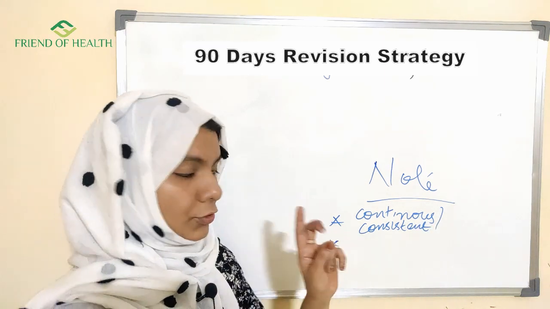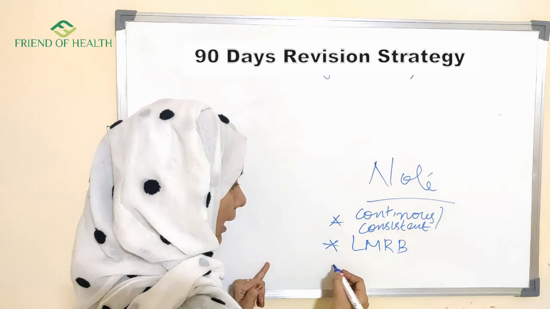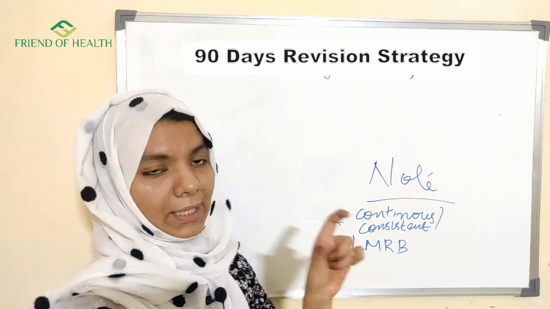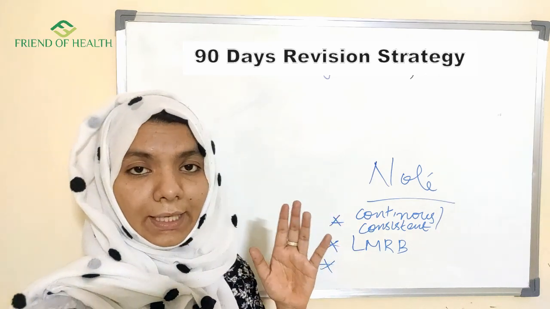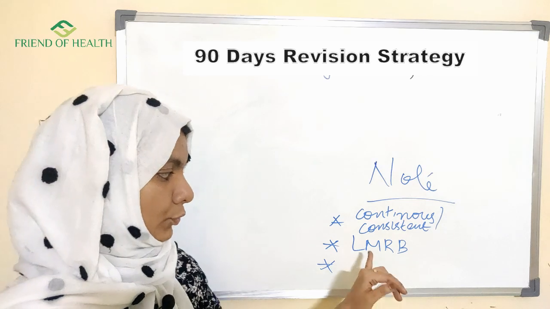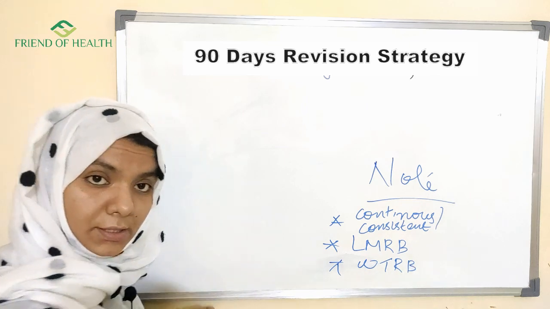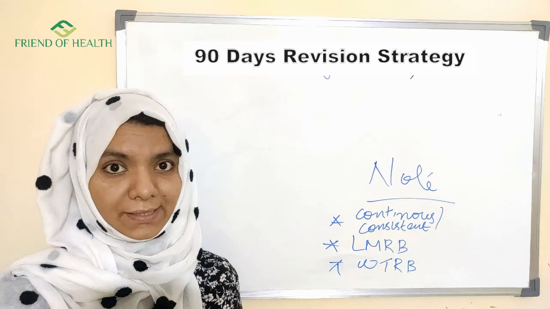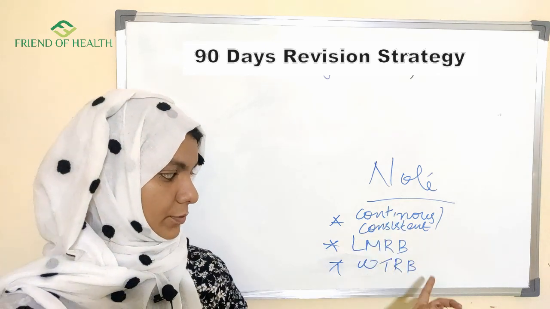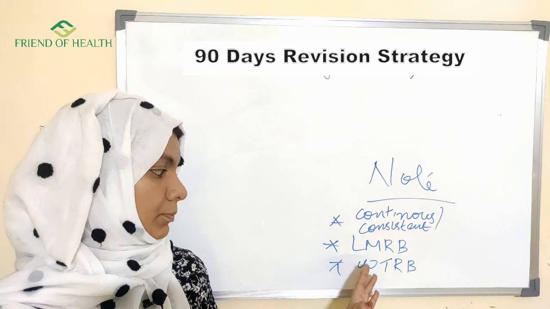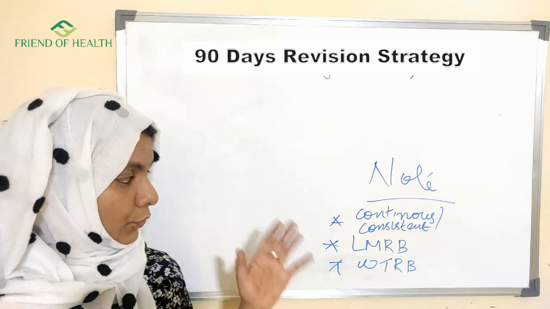And at the end, there are two things you are supposed to make. First one is the last minute revision book, that is, what you are going to revise in the last day or the last week, which you should make at the end of this timetable or at the end of this month or this week. I will tell you how to make this one. Next one is the what to revise book. You all know revision is the basic thing for your competitive examination. Everyone asks what to revise, how to revise and where to revise. So the what to revise book is one of the important strategies that you should make during this timetable plan. So let's see how to apply this.